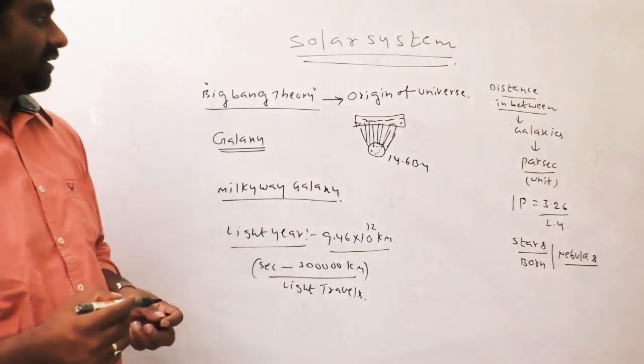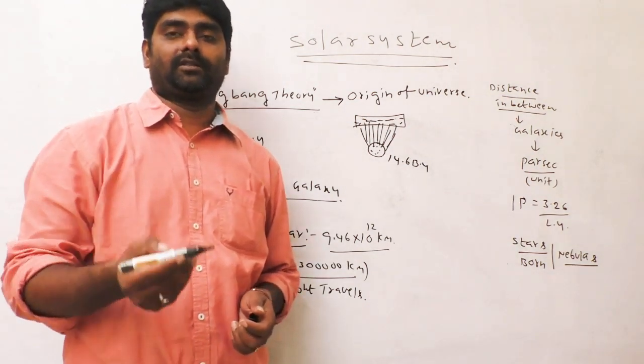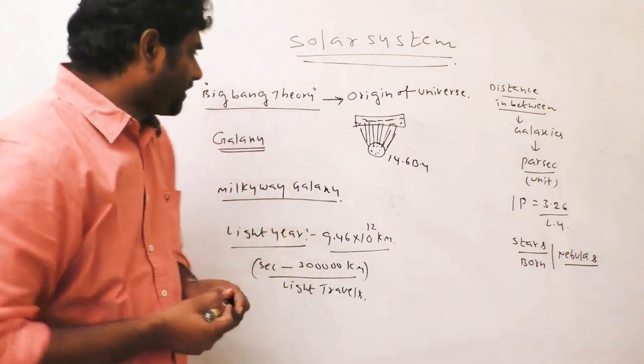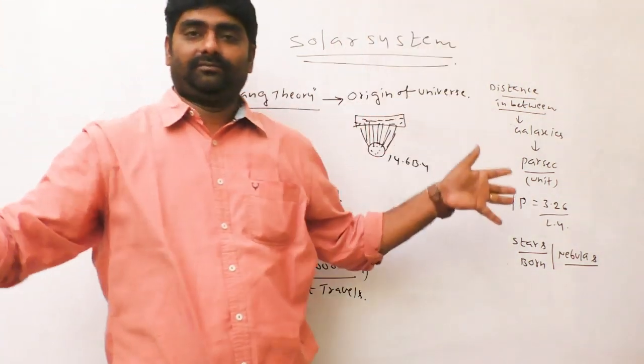Those solid particles are called planets, meteors, asteroids, some are stars, and some gases became like atmosphere. So everything came from this one big explosion.